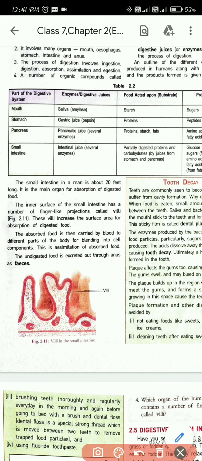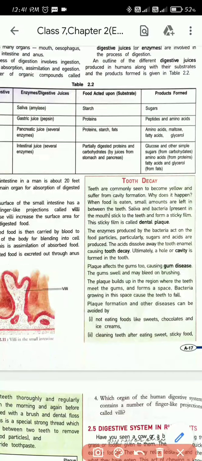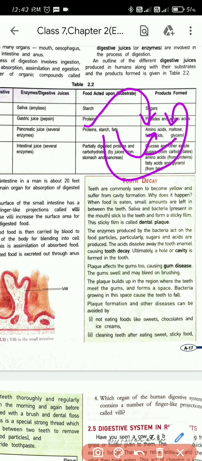Proteins will be converted into amino acids, starch will be converted into maltose, and fats will be converted into fatty acids and glycerol. So this is the role of the pancreatic juice.